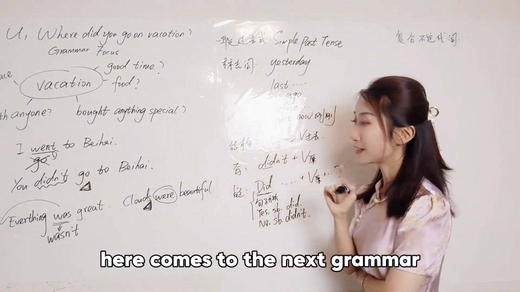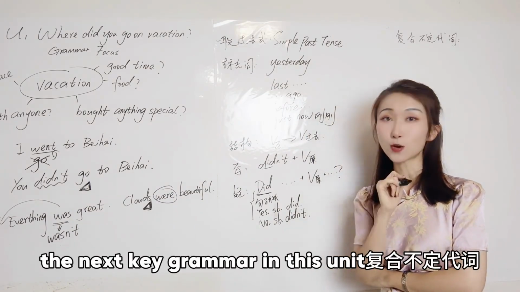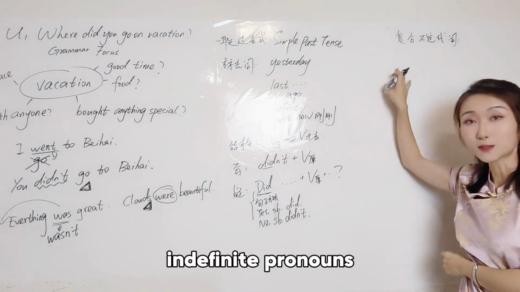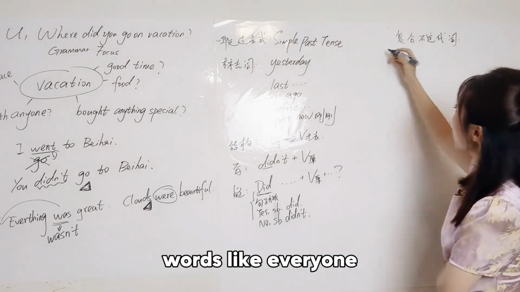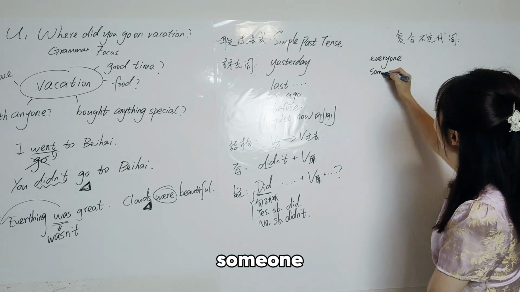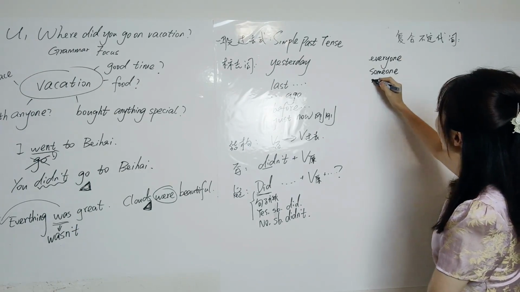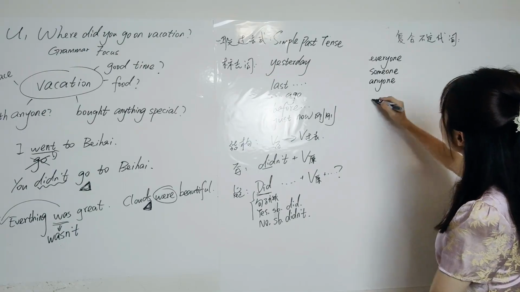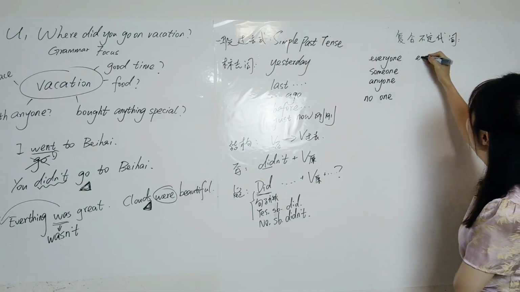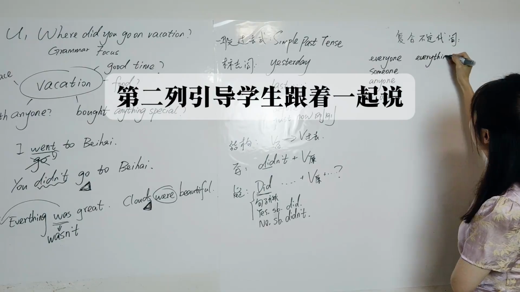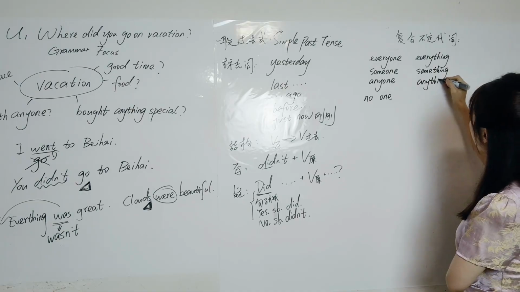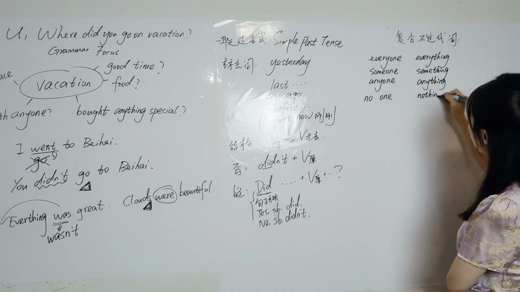Here comes the next key grammar in this unit. 复合不定代词 indefinite pronouns. Words like everyone, someone, anyone, no one, everything, something, anything, and nothing.